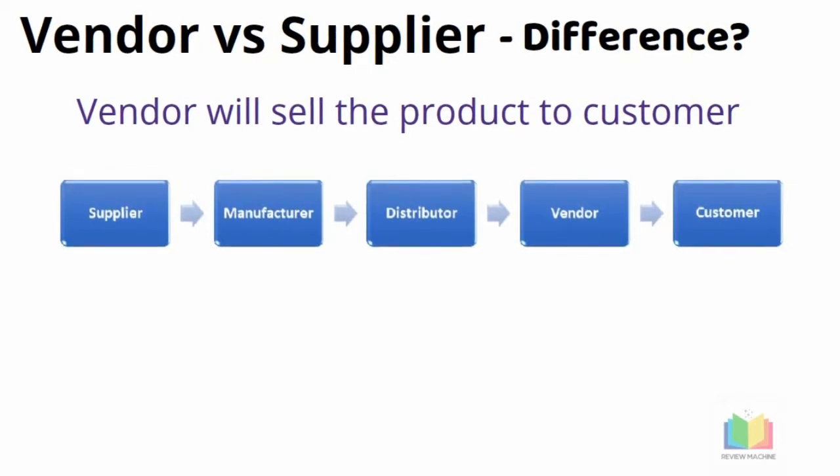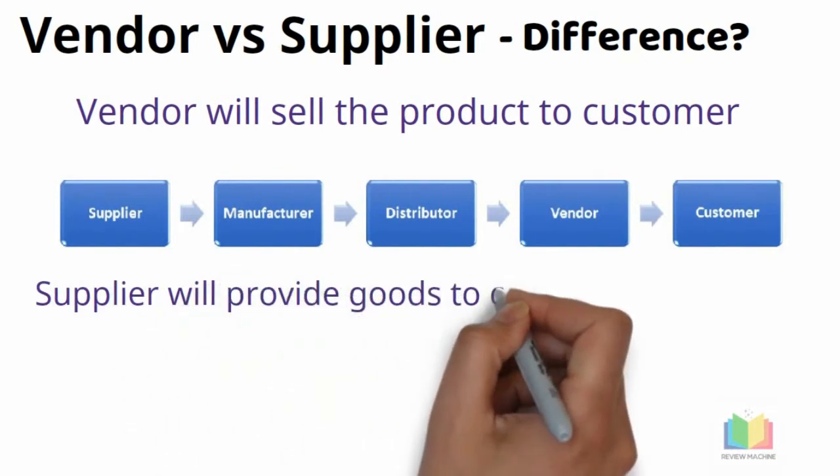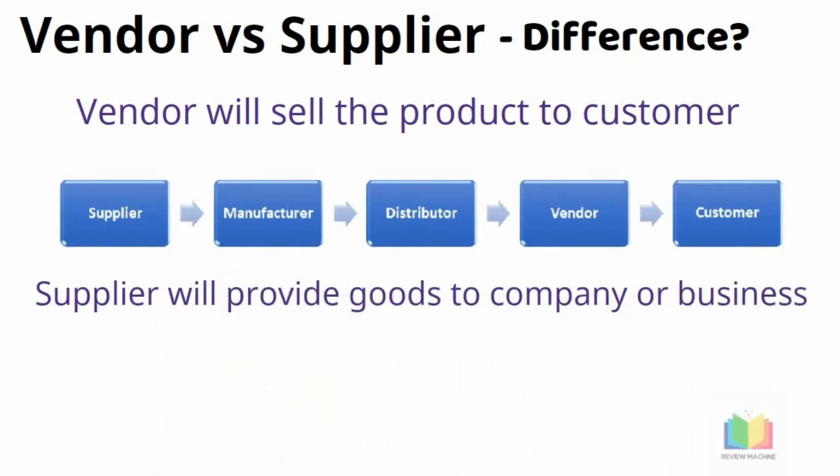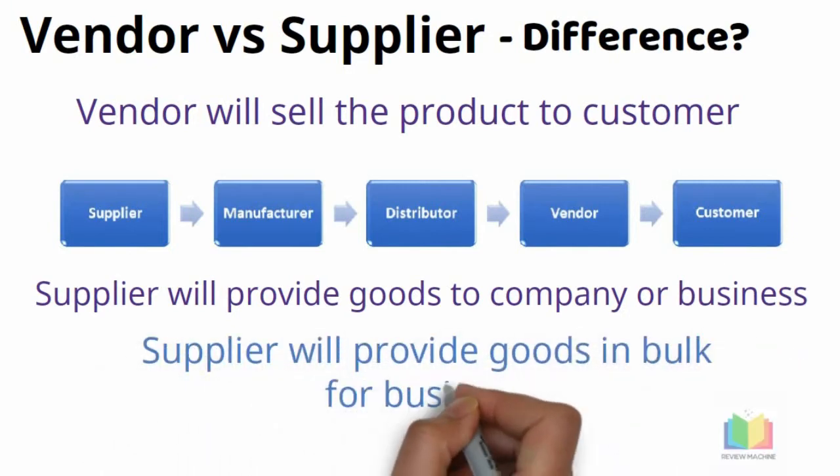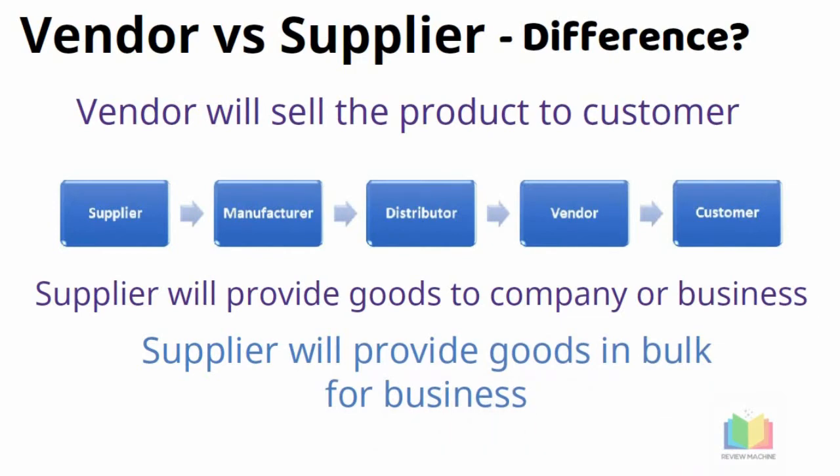So now let us understand who is a supplier. A supplier is one whose primary work is to provide goods and services required by the company or business. Here the supplier may provide the goods and products in bulk to the organization which is purchasing certain products. Supplier is the first link in the supply chain management.